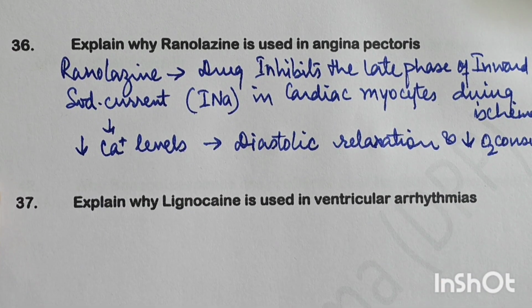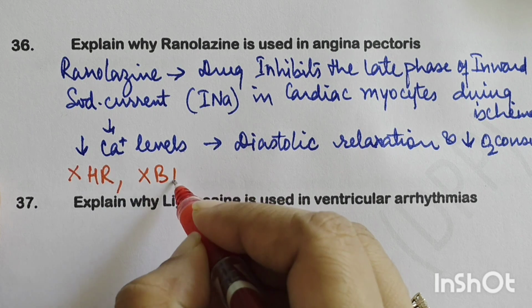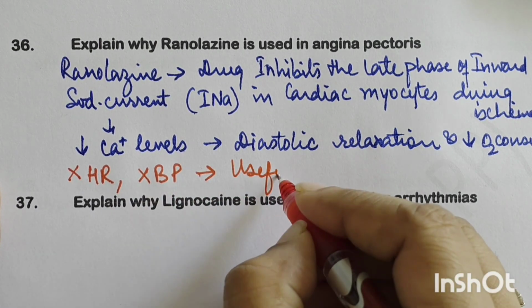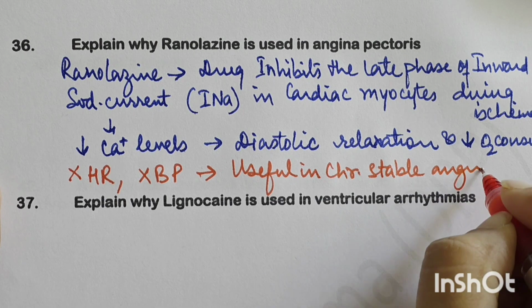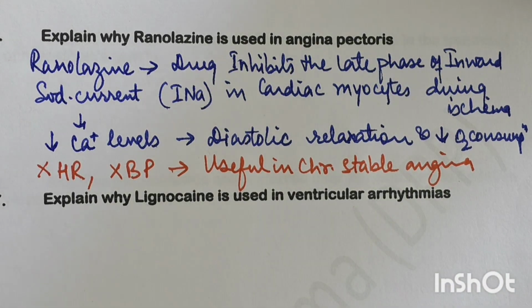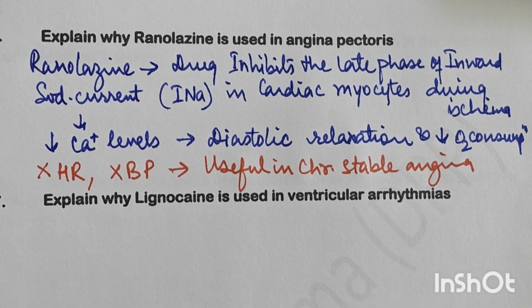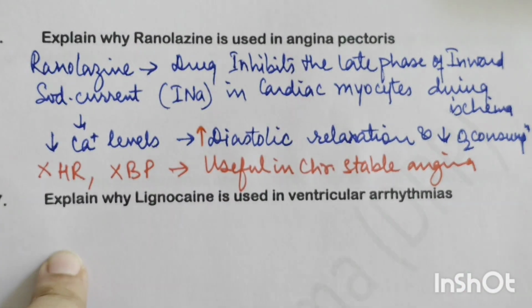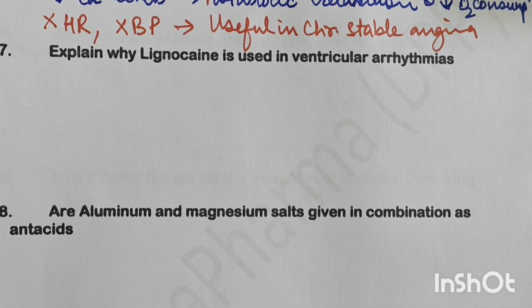Ranolazine does not have any effect on heart rate. It does not have any effect on blood pressure. So it is found to be useful in chronic stable angina and where other drugs may be contraindicated. So this is ranolazine. It is a drug which inhibits the late phase of inward sodium current in cardiac myocytes during ischemia, which reduces the calcium levels and causes improved diastolic relaxation and decreased oxygen consumption. So that is why it is beneficial in angina pectoris.